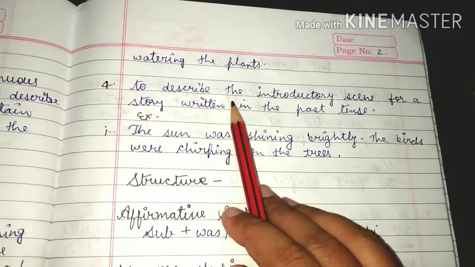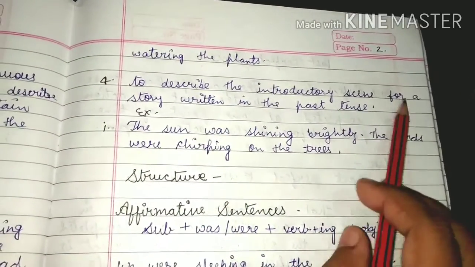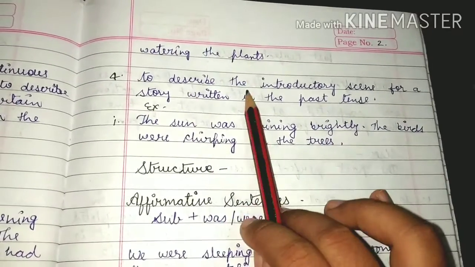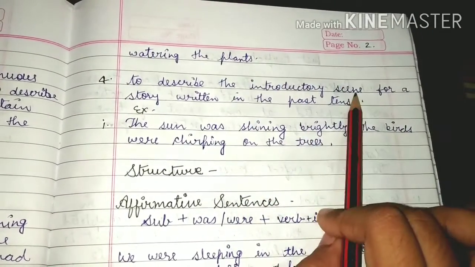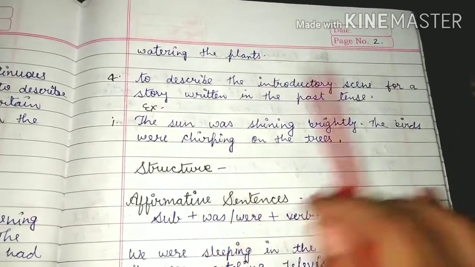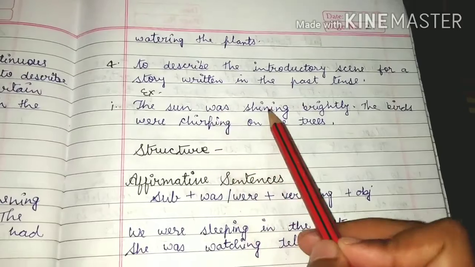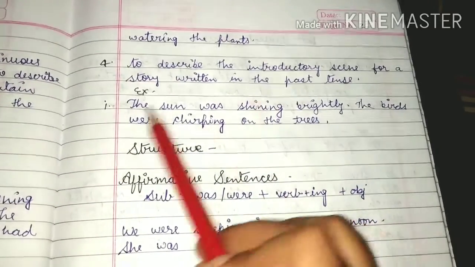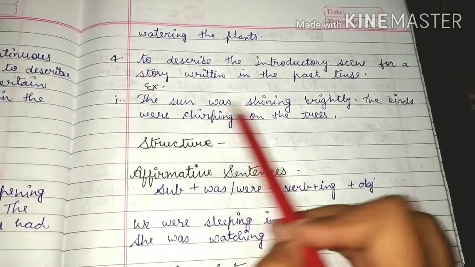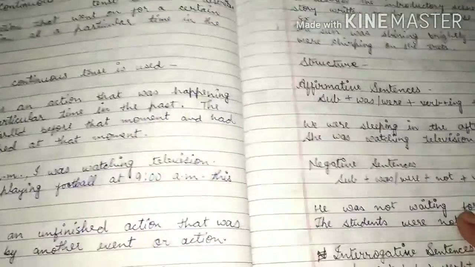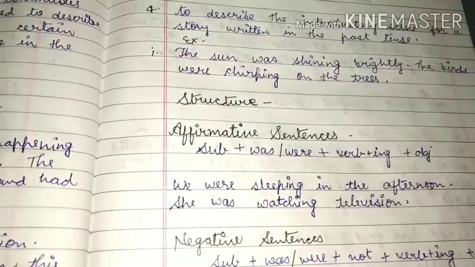To describe the introductory scene for a story written in the past tense. When we have to describe the introductory scene for a story that was written in the past tense: The sun was shining brightly. The birds were chirping on the tree. Students, these are the uses of the past continuous tense.